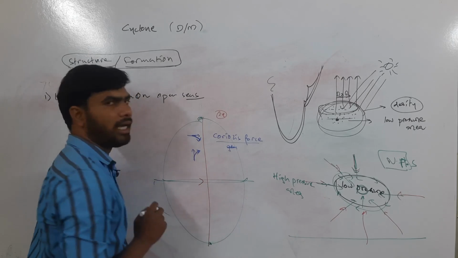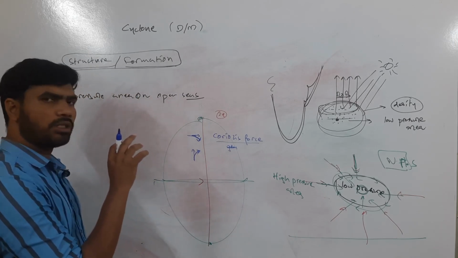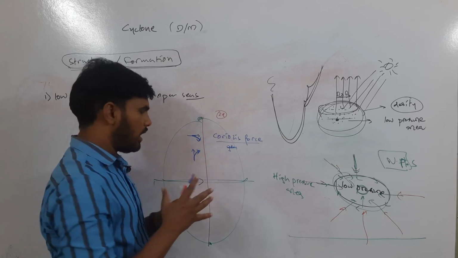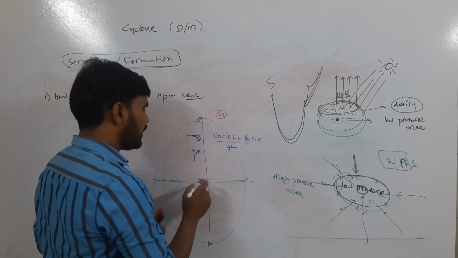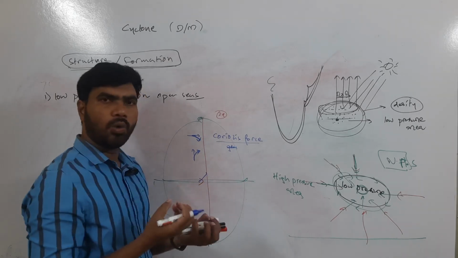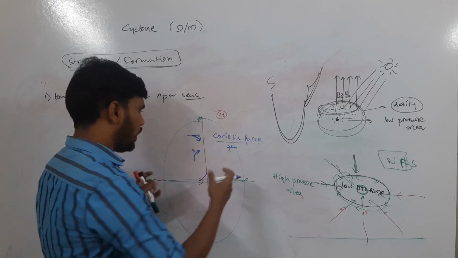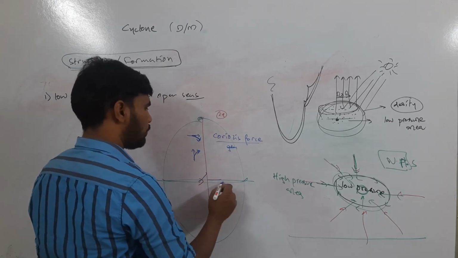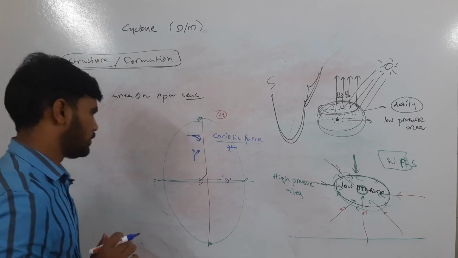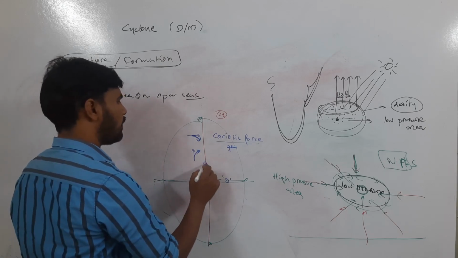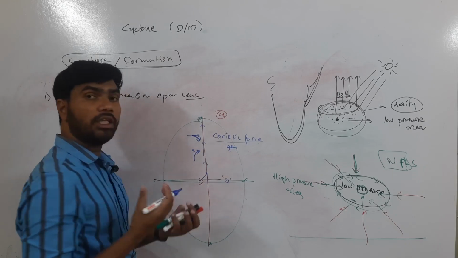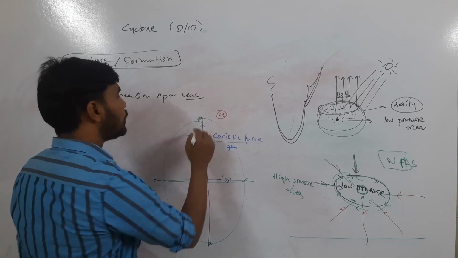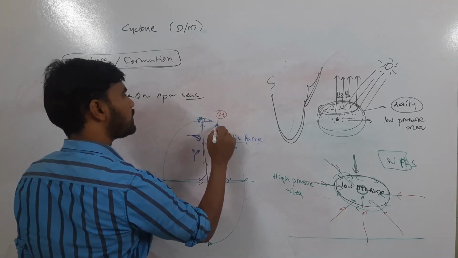We can also call it clockwise direction. Generally this force is generated because at the equator the earth is a complete bulge. There is a huge distance from the core of the earth to the surface of the earth, so the amount of bulge is there. Because of that, at the equator the Coriolis force is zero. There is no Coriolis force. But as you move from the equator towards the poles, the strength of the Coriolis force keeps on increasing. So the Coriolis force at the poles is highest.